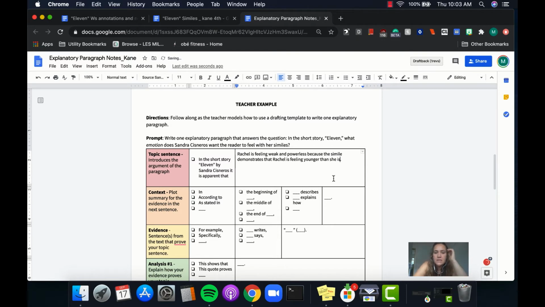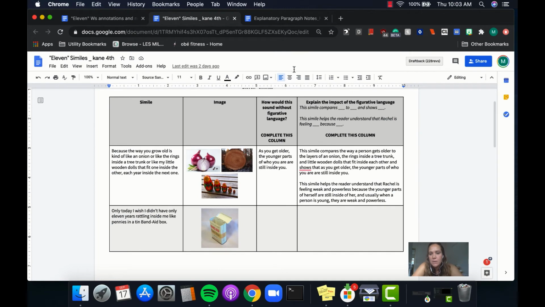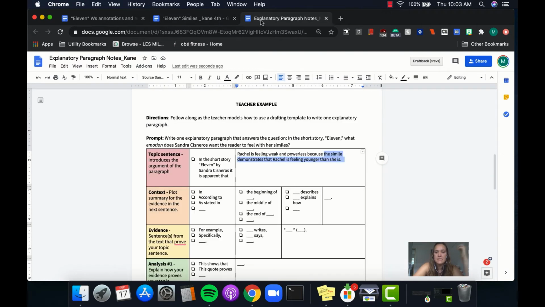So what you'll notice here is I answered the question of how she's feeling, right? And for my "because," I didn't give my full analysis yet. I didn't include the full example, like the full "because" that I have in this document. I didn't say all of this yet because that's what's going to come later in my analysis. I just gave a basic example of why I know she's feeling that way.